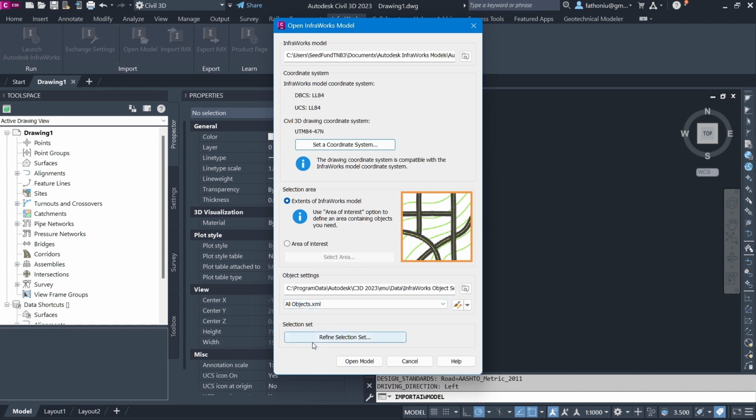After that, here we refine the selection set. It takes quite a while to populate all the data from the data set in the model.